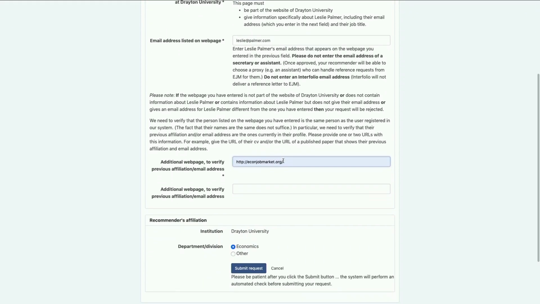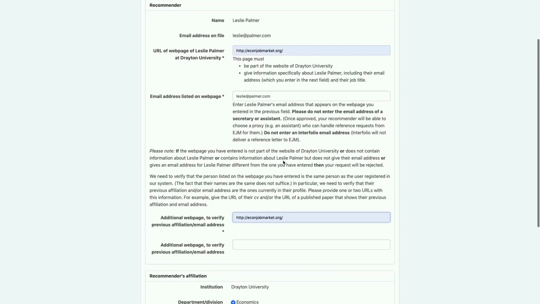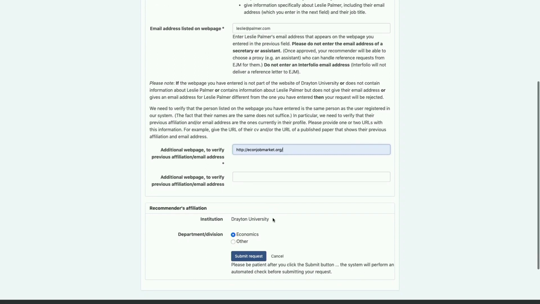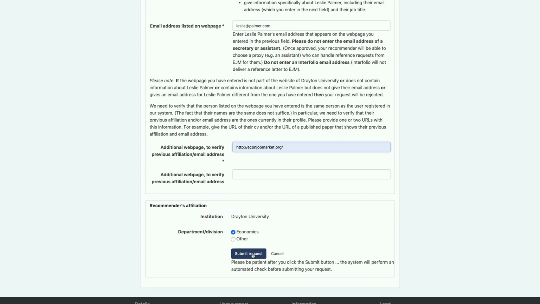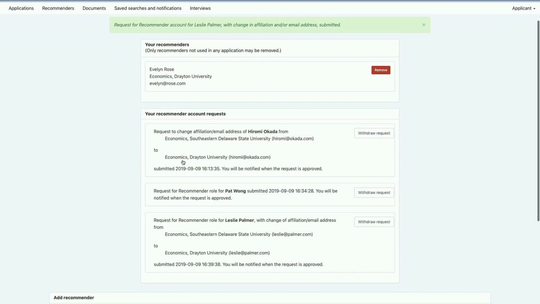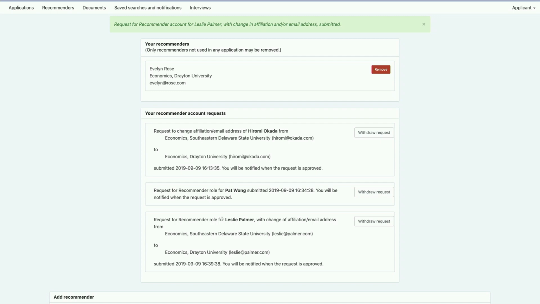All right, and again, this information is used by Econ Job Market staff to verify the identity of this recommender so that the person can be approved to have a recommender role. And in this process, we are selecting and requesting a change of affiliation. So I'm going to submit this request, and as before, now we have Leslie Palmer as somebody who's been requested for a recommender role, and we have the information here provided to the candidate so the candidate can see what the status is.